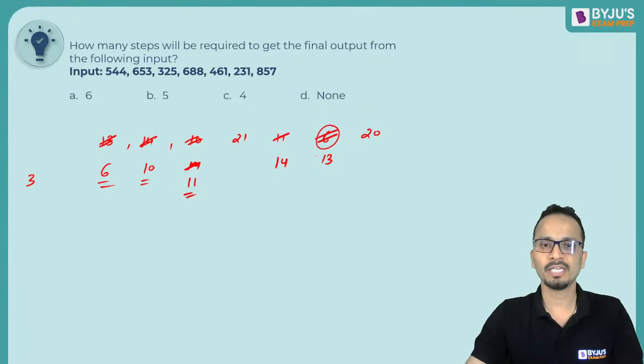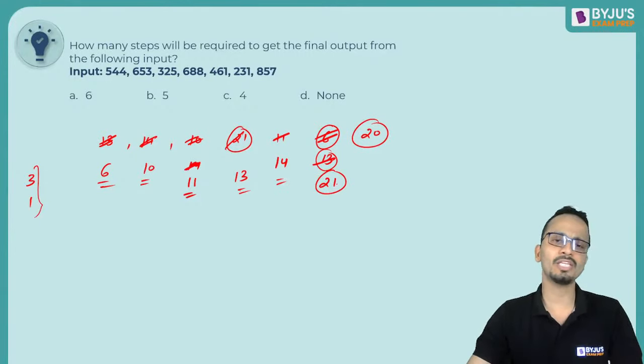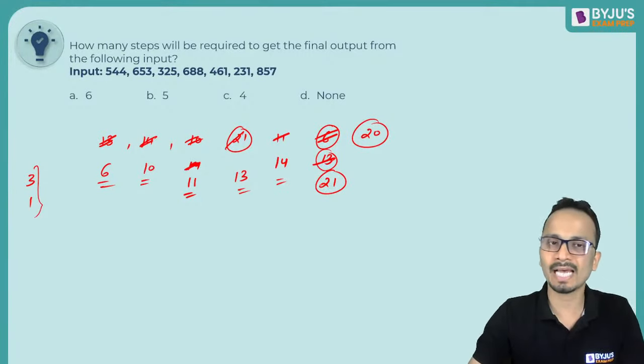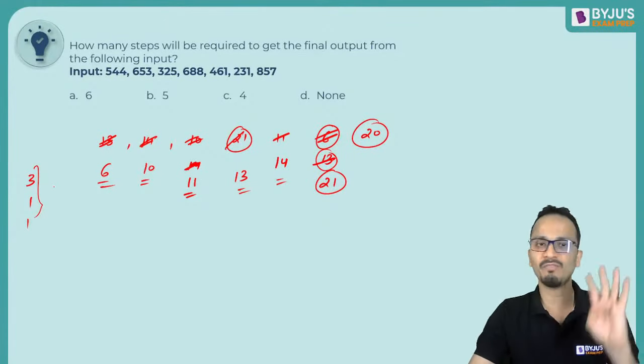Now next smaller number is 13. So 13 and 21 will interchange their places. Okay, so 13 will come here and 21 will go here. So one more step has been done. So total 4 steps are used. So now 6, 10, 11, 13 and 14 are arranged. Now the last two numbers 20 and 21 will interchange and we will get the desirable output. So one more step. So total number of steps required will be 5.